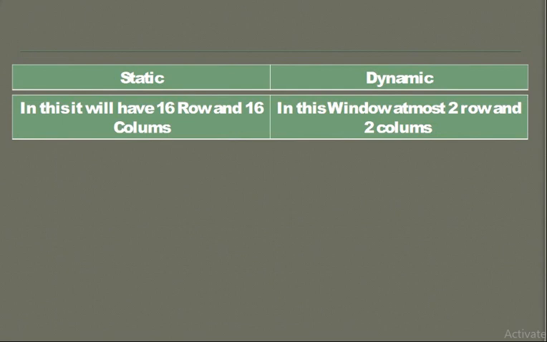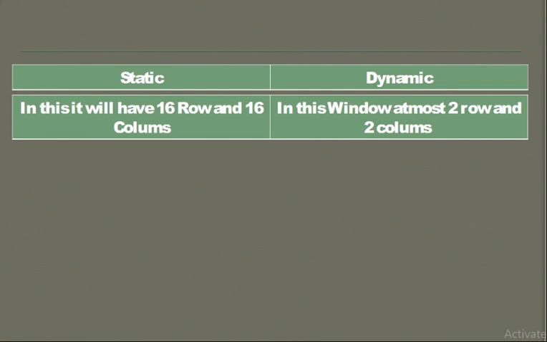Let us see one more difference. In the case of a static splitter window, it can have 16 rows and 16 columns, whereas in the case of dynamic, it will have at most 2 rows and 2 columns. It will not be divided into many depending on the requirement.